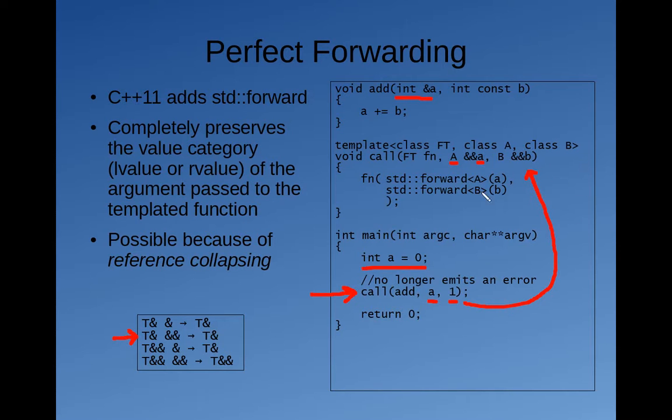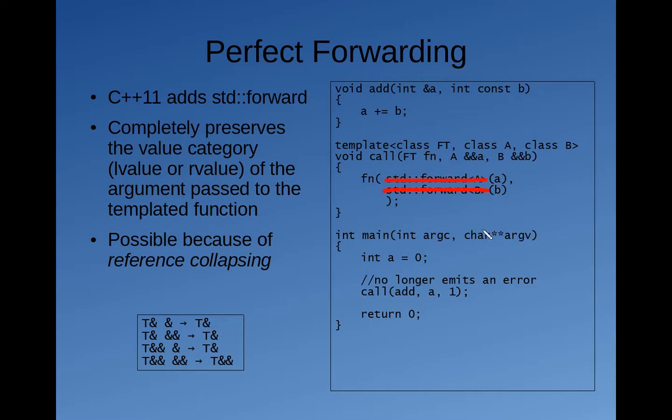So then when we pass B into the function, that's great because we can initialize this with an R value reference. That's totally fine. Now this does present a slight problem though, and I haven't talked about Std Forward yet, so forget for a second that Std Forward is written here. So if we just try to pass in these parameters directly, then we could potentially have an issue.